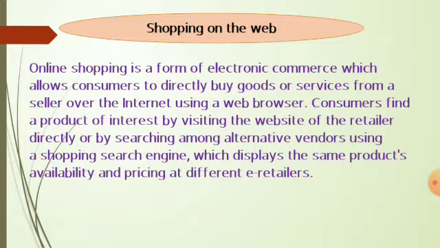Now, for how to shop on the web, I am sharing a video. In this video, you can see a boy trying to buy a camera from the Flipkart website. In your textbook, there is an example of buying a children's book from the Amazon website. So, this is a similar video. There are many other websites from where you can buy goods and services, but the options are similar. So, watch the video and learn how to shop on the web.